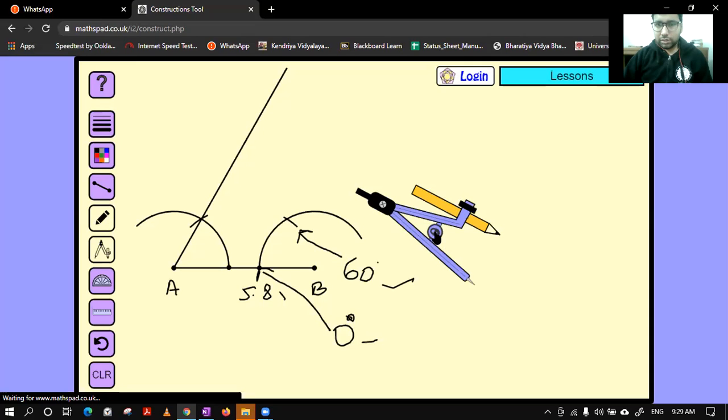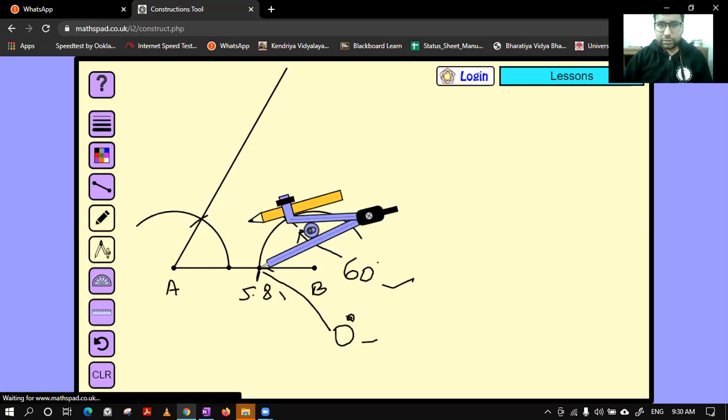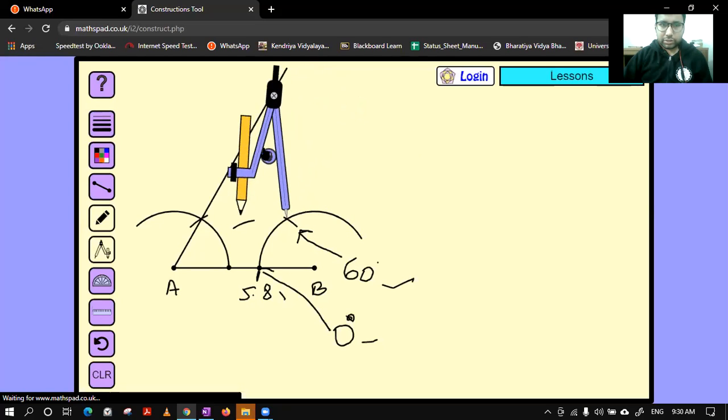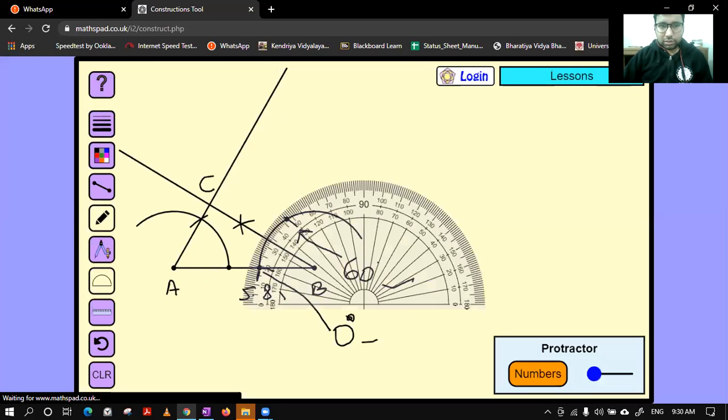To bisect, let's try this way. So first we will keep on the 0 degree angle and take an arc like this. Then we will keep on 60 degrees and take another arc to cut the previous arc. Yes, this is your 30 degree angle. Let me join these two. And this is your required triangle. This is your point C. Now you can check the angles.